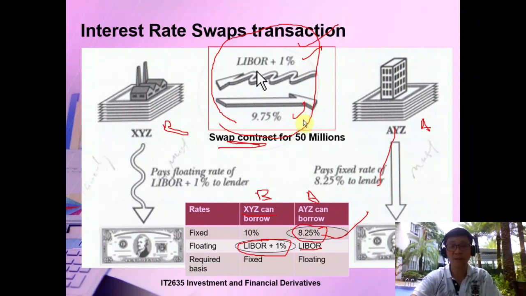But the net effect is, after they borrow and go through all this swap agreement, it might work out that EYZ can actually borrow at LIBOR. As long as I can go through this swap agreement and borrow a floating rate that is better than LIBOR, why not? And the fixed, next, since XYZ wants a fixed rate, if I can get a loan rate that is lower than 10%, which is what I can borrow, why not?